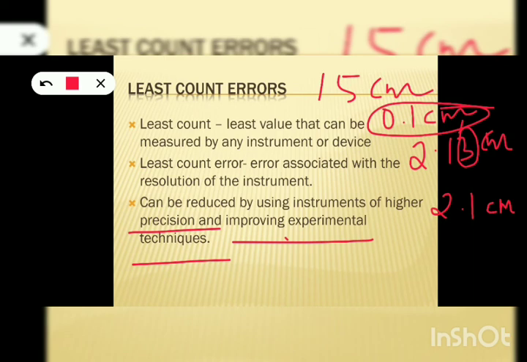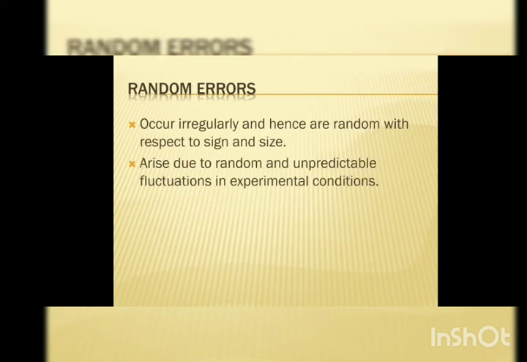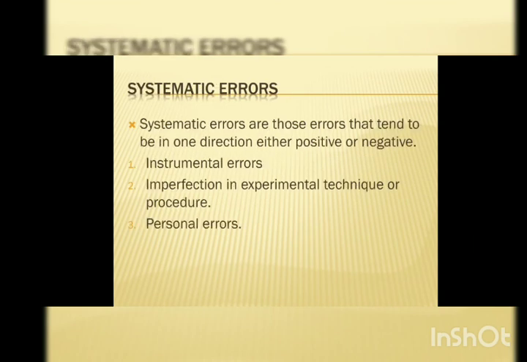Which are the 3 different types of errors in physics? Systematic errors, random errors, and least count errors. And what are the different types of systematic errors? It is instrumental errors, and also experimental errors and personal errors.